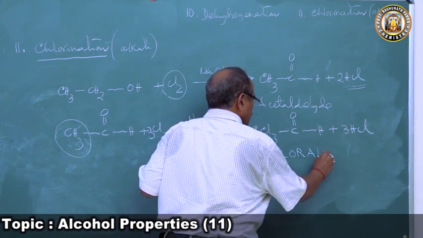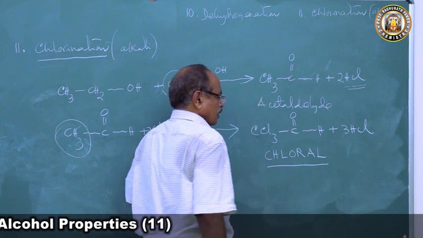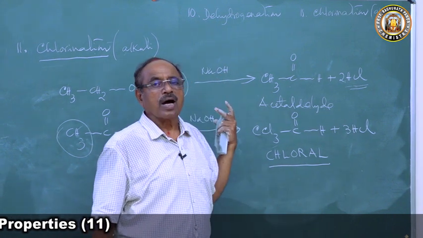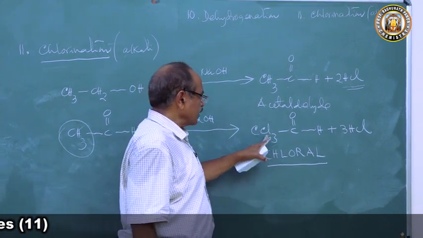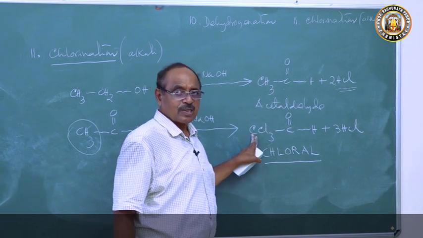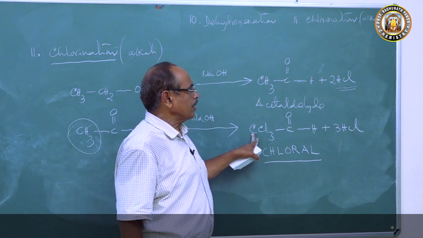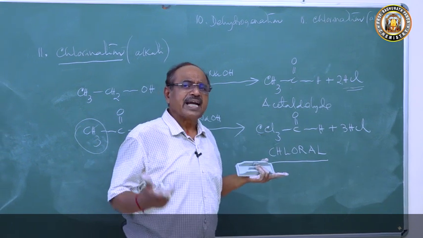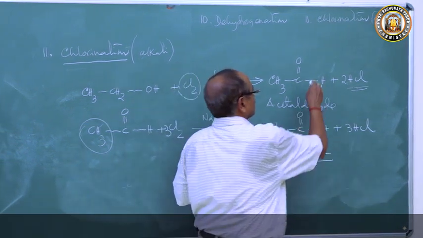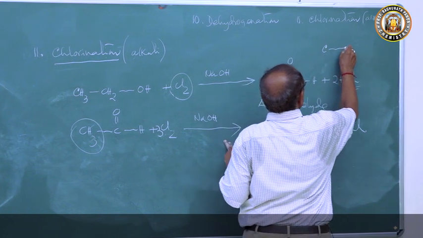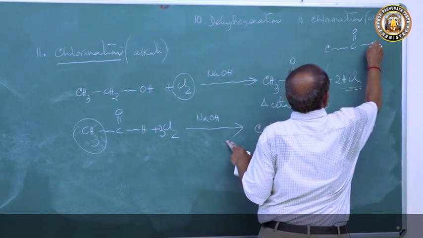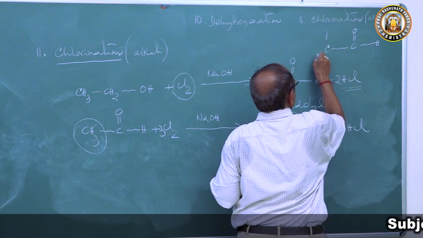Children, a question comes to you in your exams, 12th class: what is chloral? Chloral is trichloroacetaldehyde. Very reactive substance. Now this is the CHO group, and three chlorine atoms are here, like this.